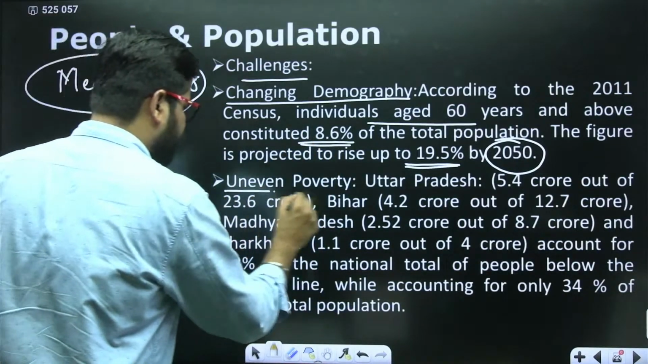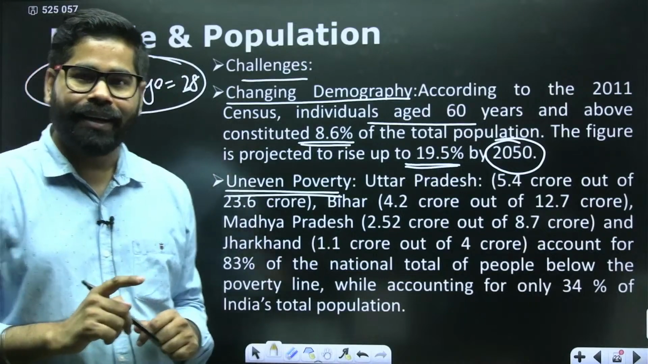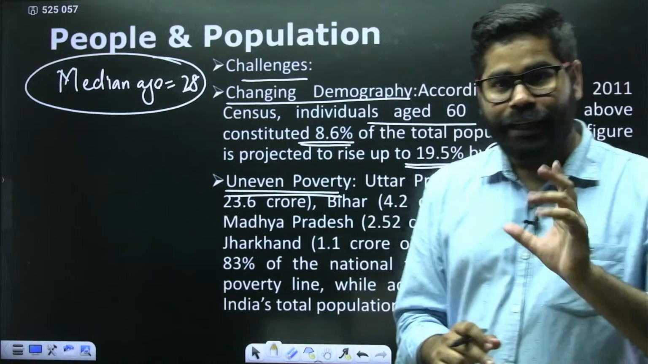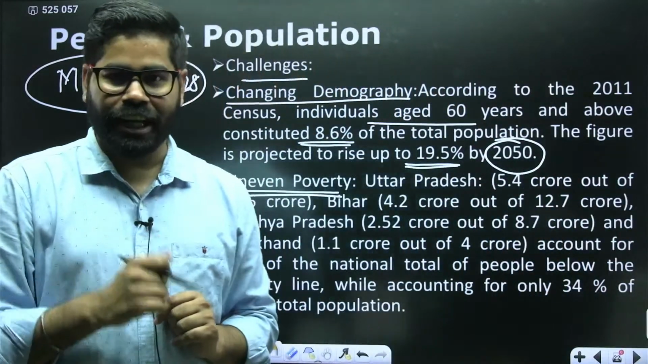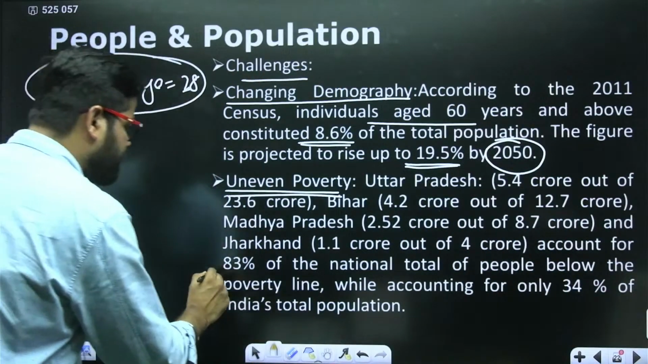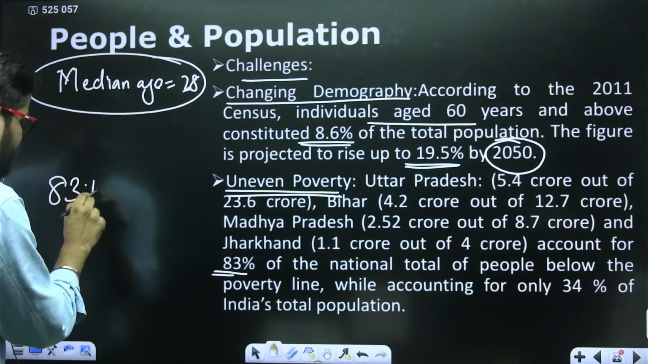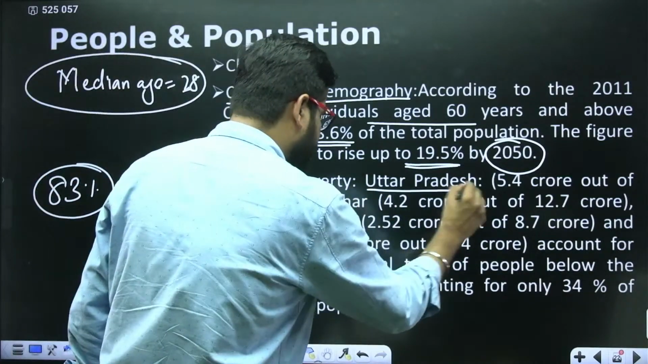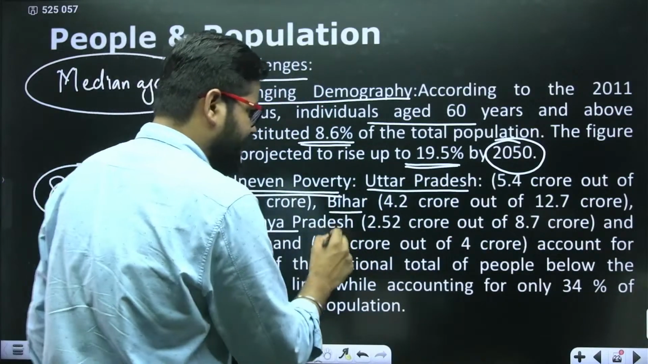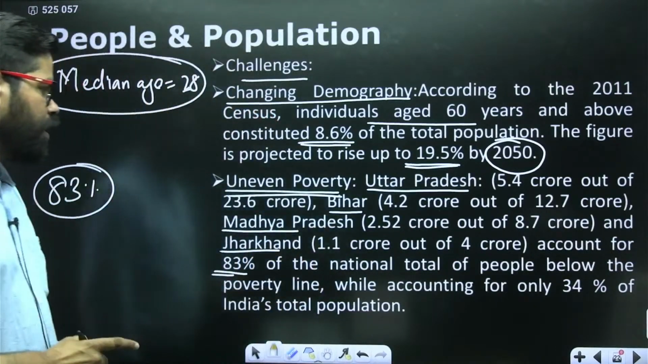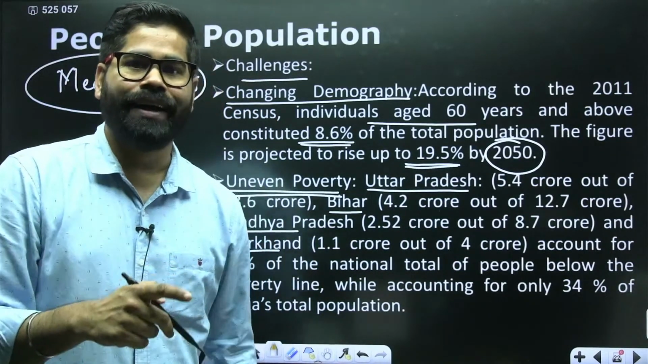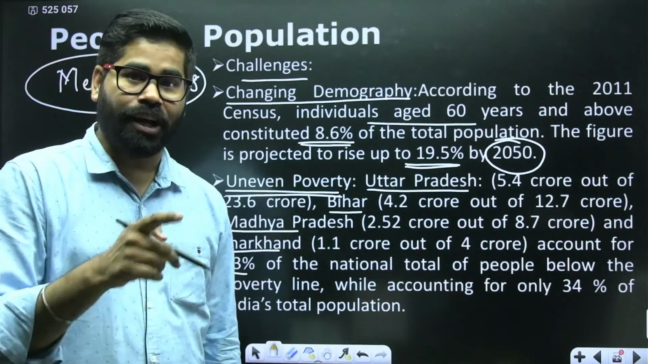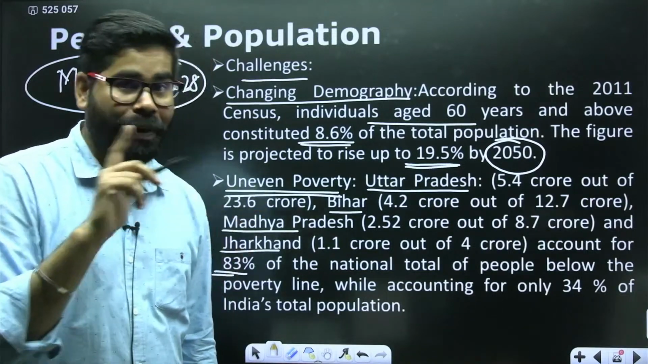Then there is another part. It's true that poverty is declining in India, but it is not even. Around 83% of the poor people in India are residing in just some of the states, like Uttar Pradesh, Bihar, Madhya Pradesh, and Jharkhand. So only 4 states are accounting for 83% of the poor people in India.